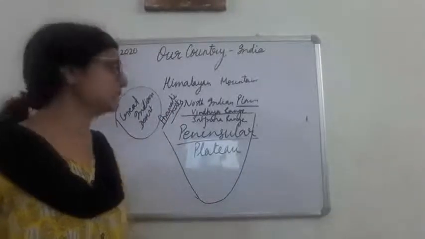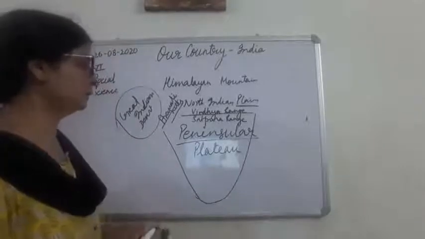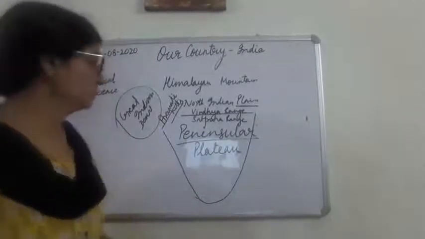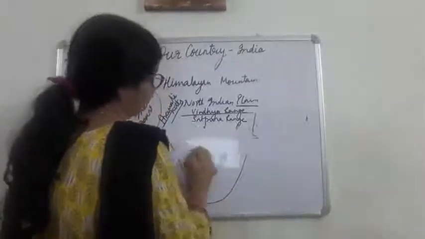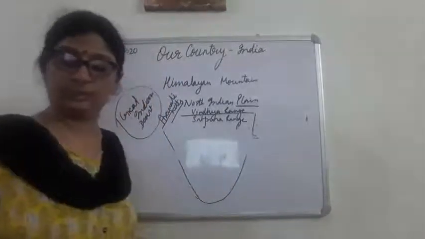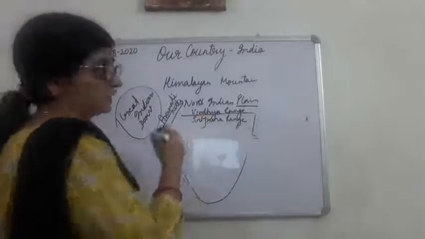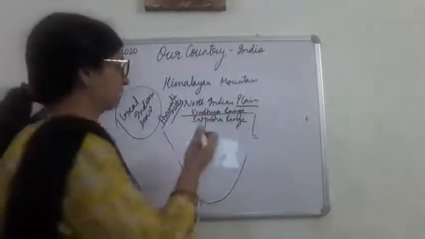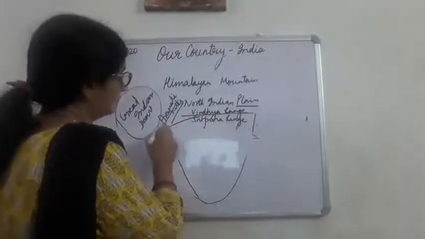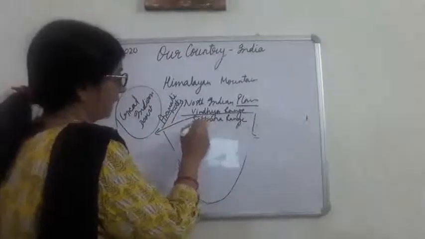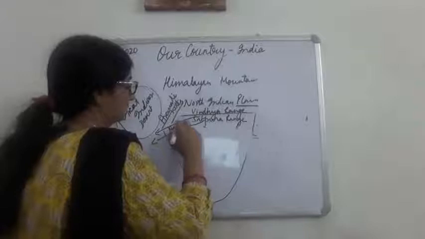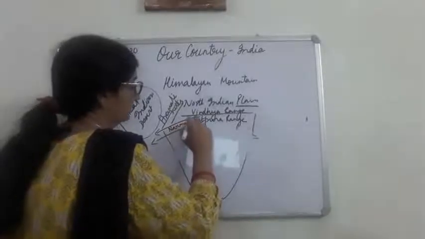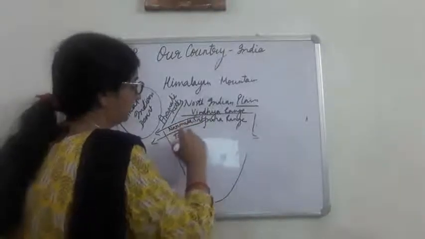Okay, and we see that there are two rivers, Narmada and Tapi, which flow from these mountain ranges, which emerge from these mountain ranges only. And these Narmada and Tapi are the west flowing rivers. What do you mean by west flowing rivers?